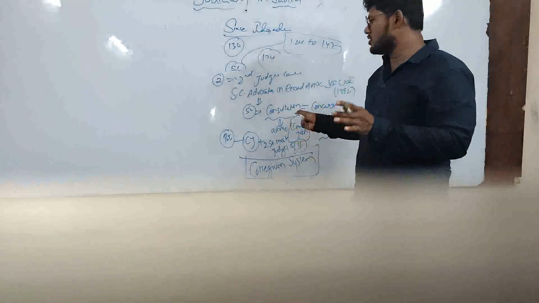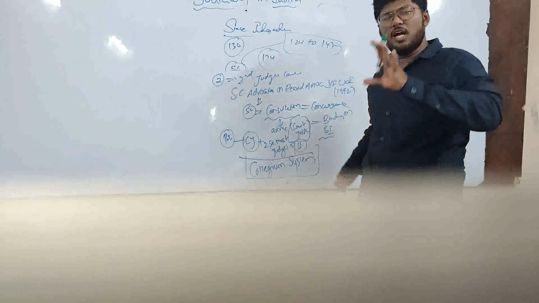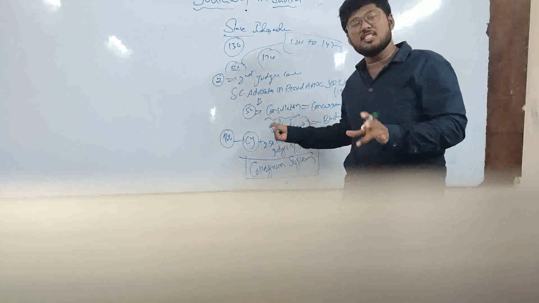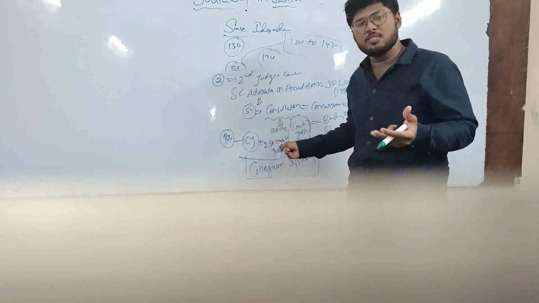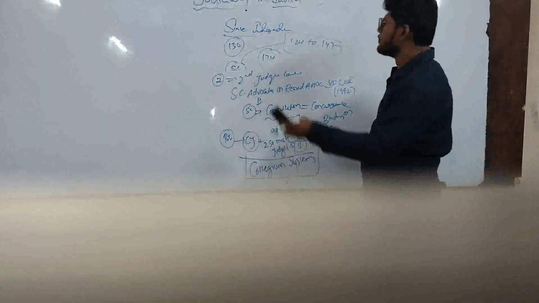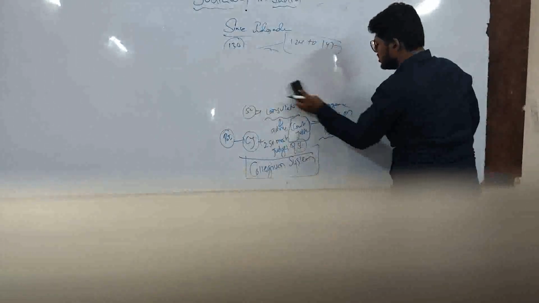In the Second Judges case, the judges said that consultation is equal to concurrence, and you have to depend on what we have suggested. That means the executive primacy has been lowered, and the judiciary's primacy has gone upward. Clear?